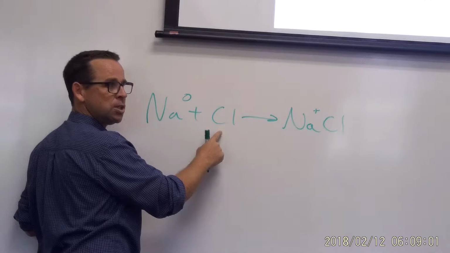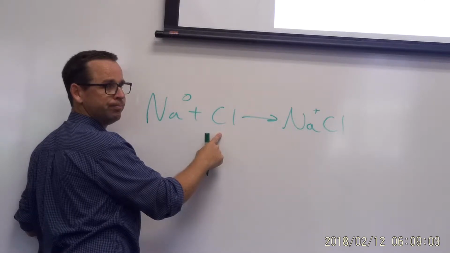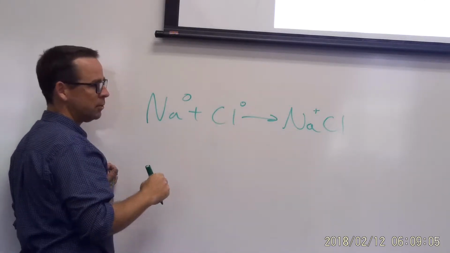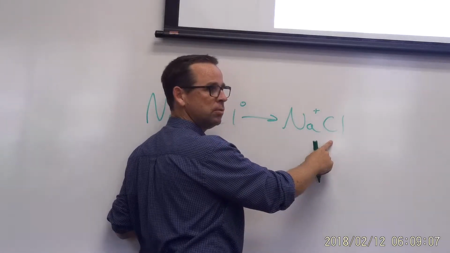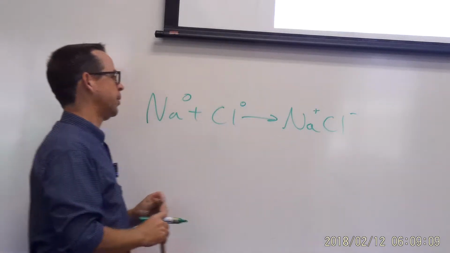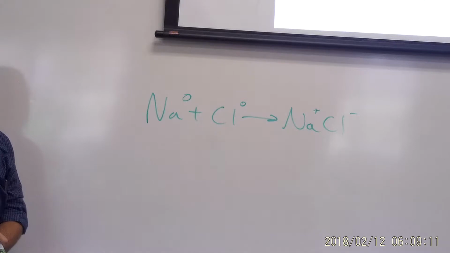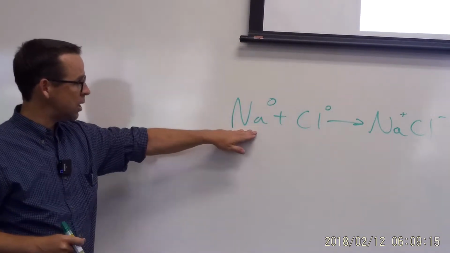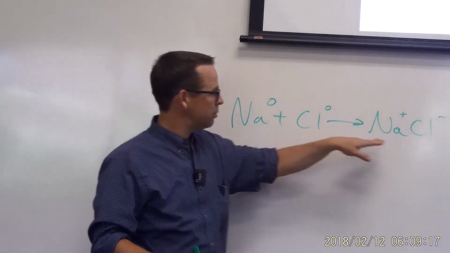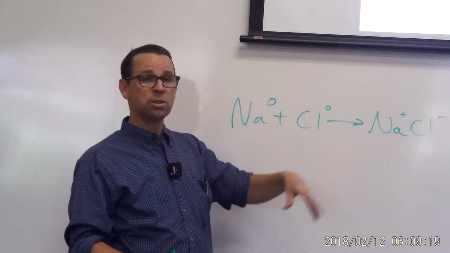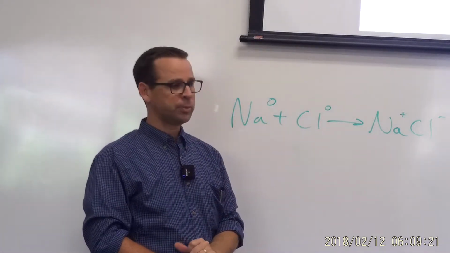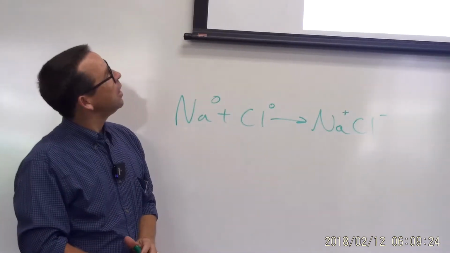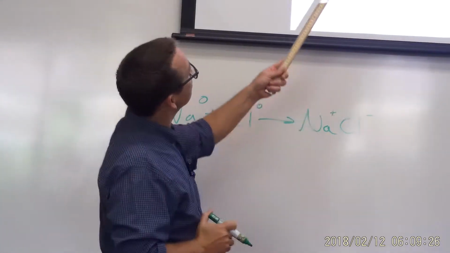What's its oxidation state here? 0, free element all by itself. What's the oxidation state here? -1, right? Okay? So that's one way that we can identify a redox reaction. We look at the oxidation state of the elements before and after the reaction, and if they've changed, then it's a redox reaction.